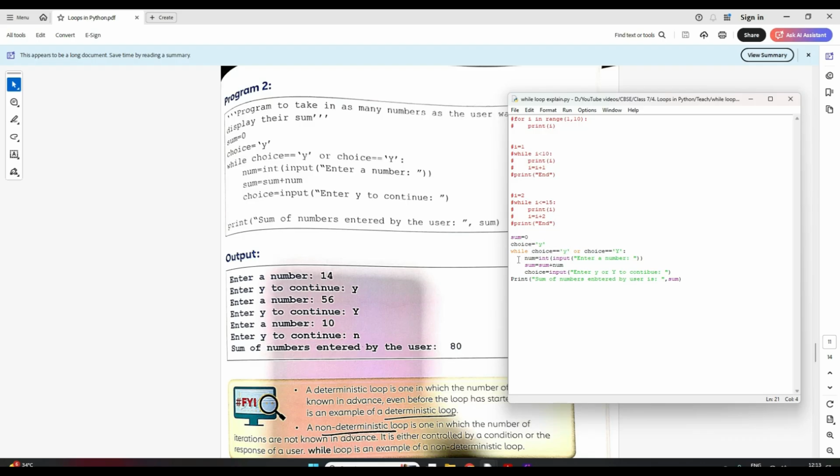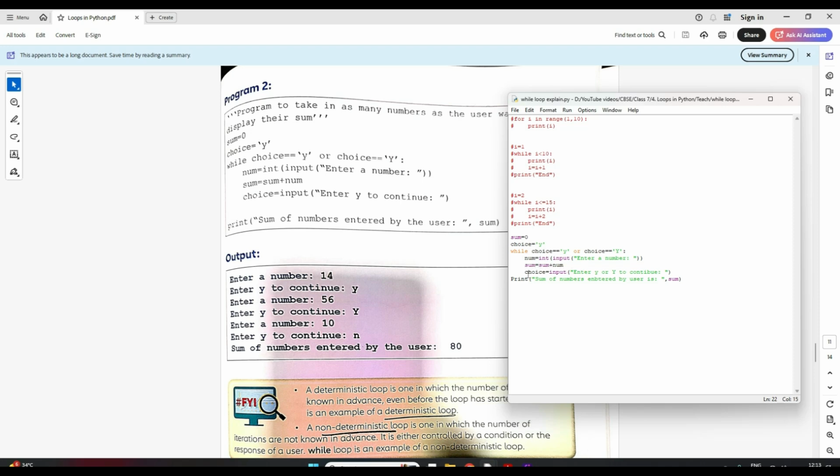Now here we are taking and entering a number from the user in num. It's an integer input that we are taking. I hope you remember the syntax of input, and this is an integer data type. So in num we are inputting the first number. Because we have to find the sum of all those numbers which the user enters, I keep adding that number to the sum. So sum is equal to sum plus num.